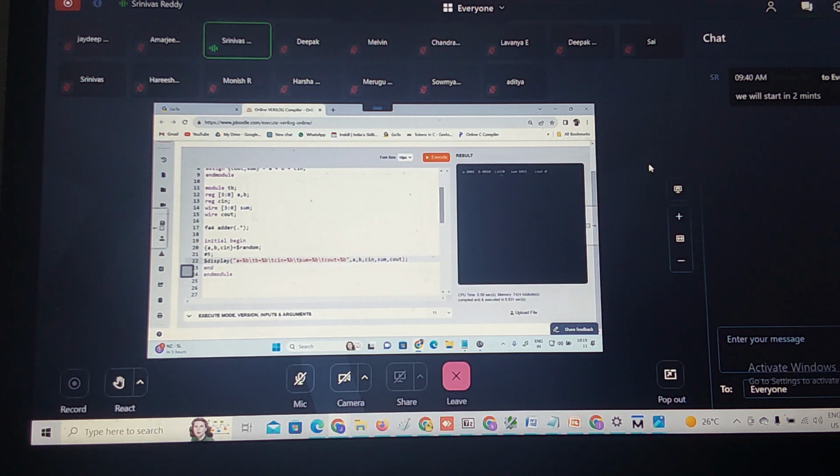Cin is 0. So 9 plus 2 means what? 11. So let me print this in decimal. A is 9 in decimal, B is also in decimal. Let us print Cin in binary, since it is taking only 1 bit, right? Sum is in decimal, Cout in binary.